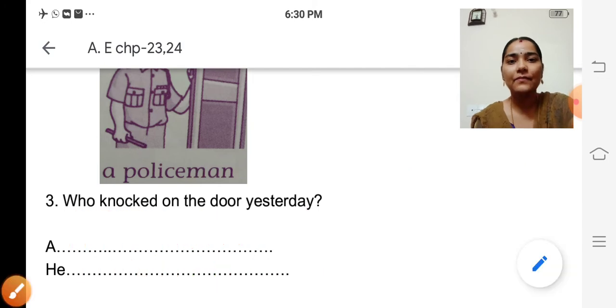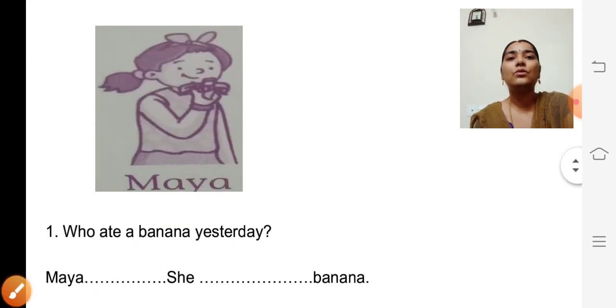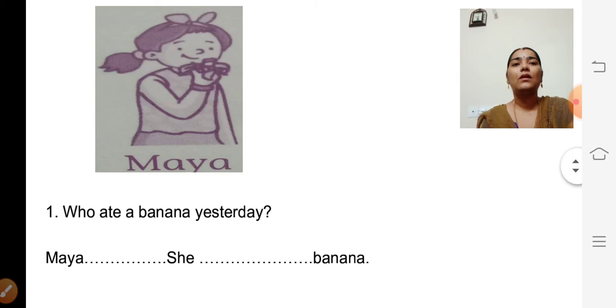Is it clear? Yes. So the next picture is a small girl. Her name is Maya. She is holding something in her hand, isn't it? See the question. Who ate a banana yesterday?